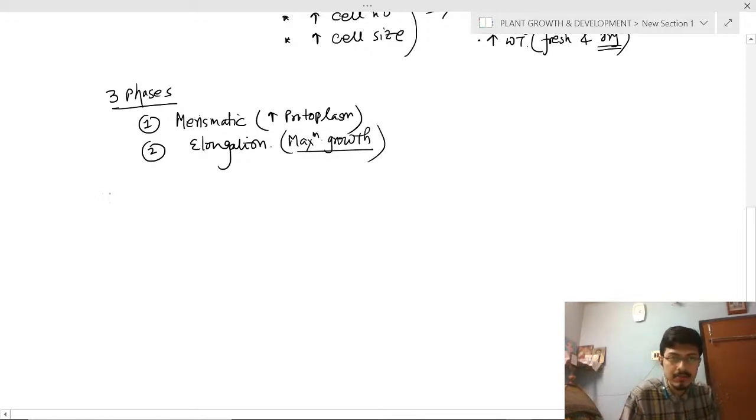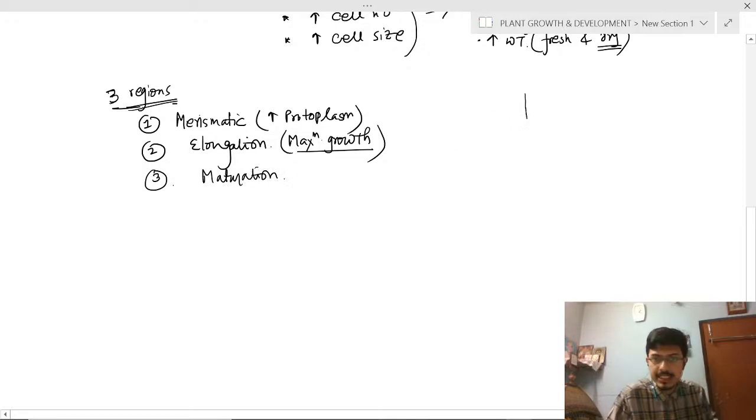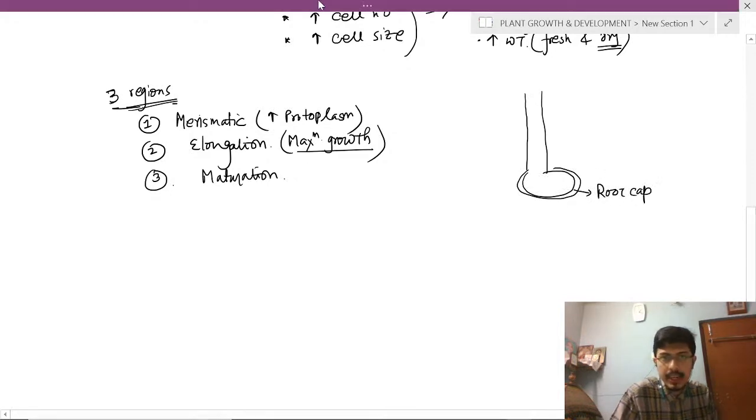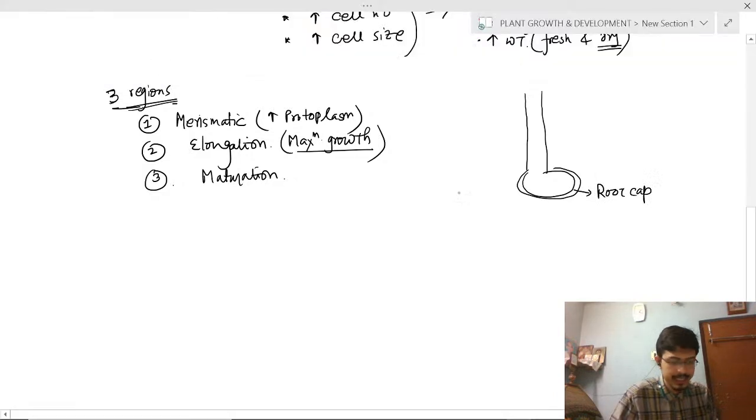And these are the three regions of plant growth. Third is the maturation layer. If this is the root, this is the root cap, and this is the root apical meristem.